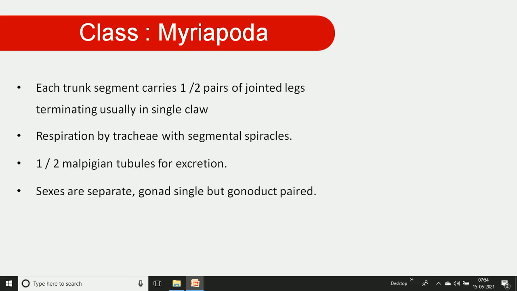The sexes are separate. The gonad is single, but the gonoducts are found in pairs.